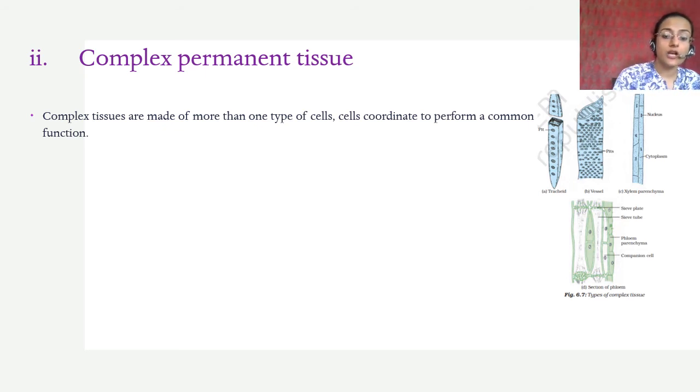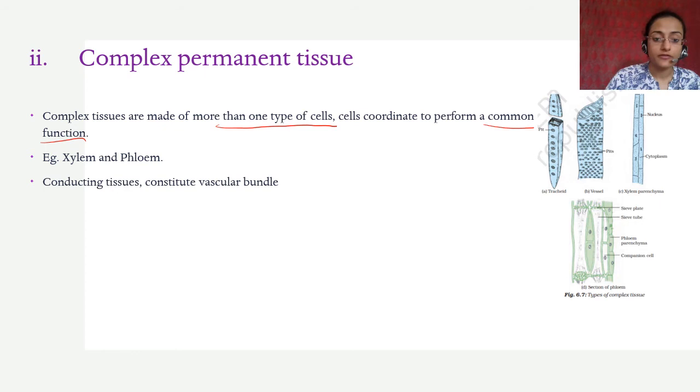So these tissues are made up of more than one type of cell, and these cells coordinate to perform a common function. In this case, what is the common function? The common function is conducting water and food, right? Xylem and phloem, when we saw the vascular bundle, they have xylem and phloem, right? They are conducting tissues. They help in the conduction of water and food from one part of the plant to another, and they constitute what is called the vascular bundle.